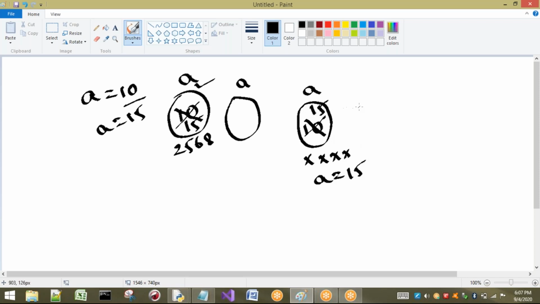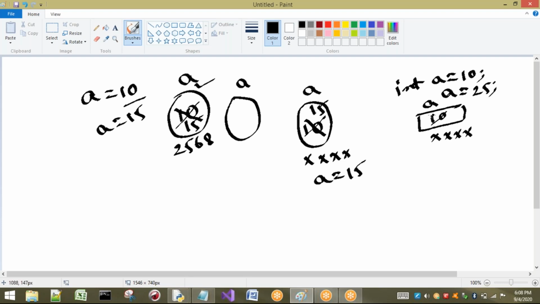But in any other programming language, if you create, for example, int a equal to 10, it is going to create a, and here some address will be there, some x. Whenever we modify this value, a equal to 25, it is going to override here itself, and the address will be the same. When a is 10 the address is the same, and when we change a to 25 also, the address is the same.